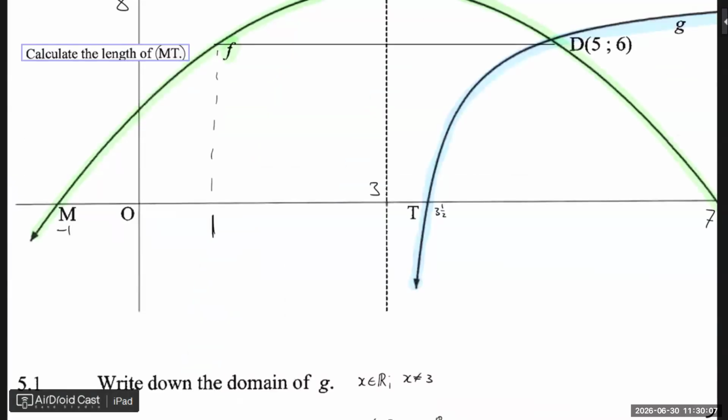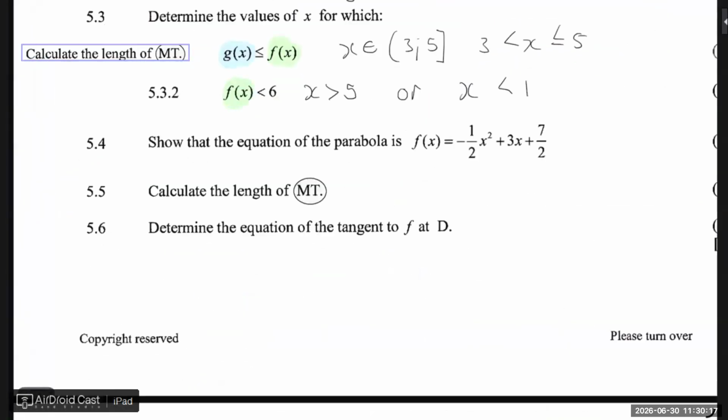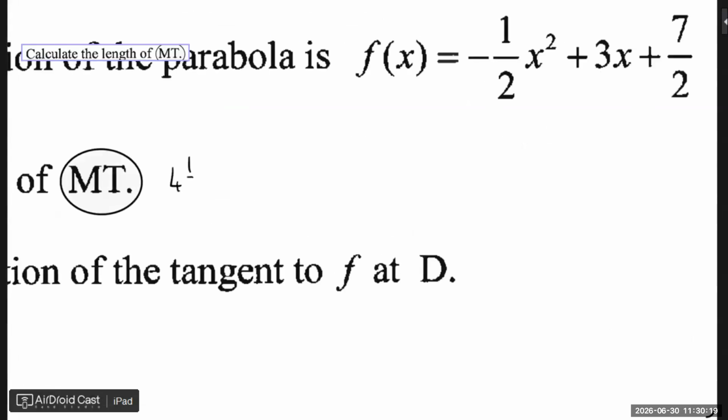So what is then the distance from there to there? Yes. So it's 4.5. So 4.5 units.